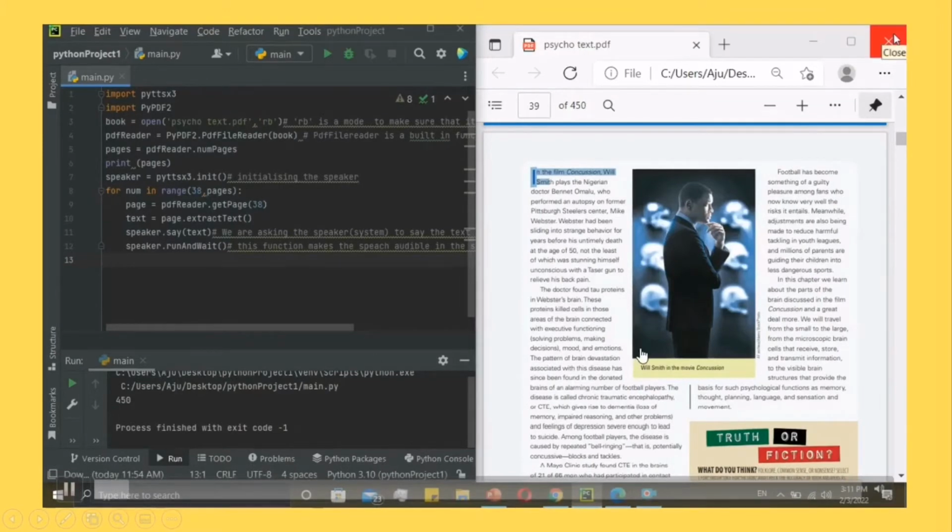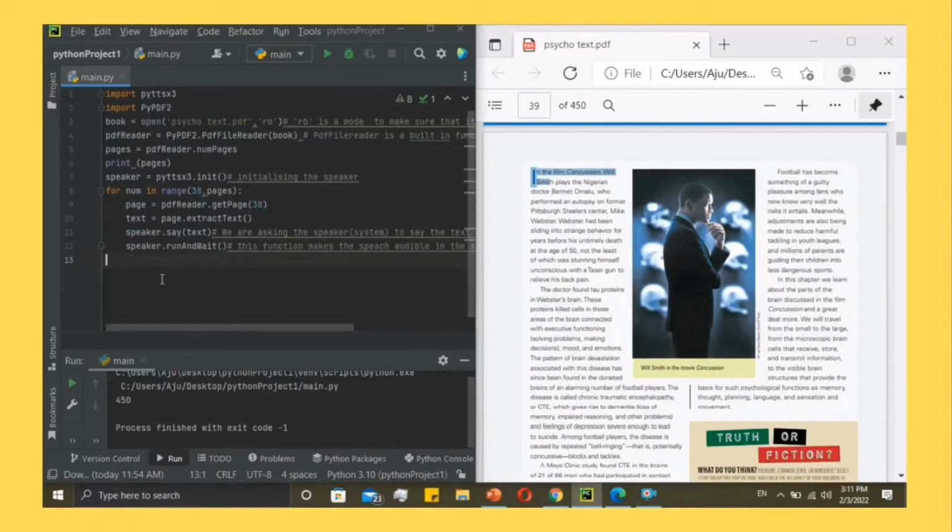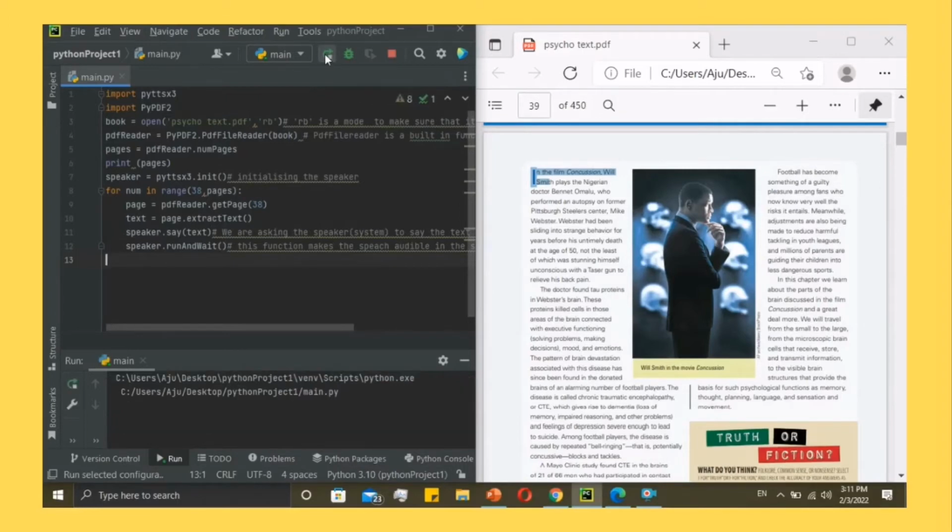Before I go into details of the code, let me show you what the outcome of the code will be. So we have the code on the left side of the screen which we will be creating today, and let me show you what happens when I run the code. So I have run the code and let's see what happens.